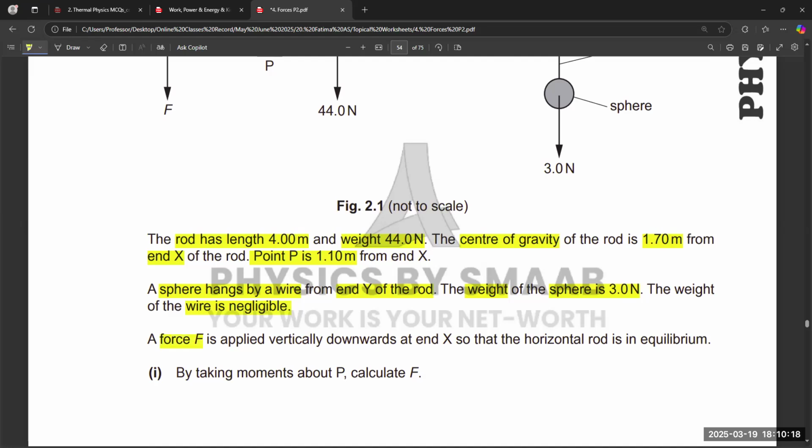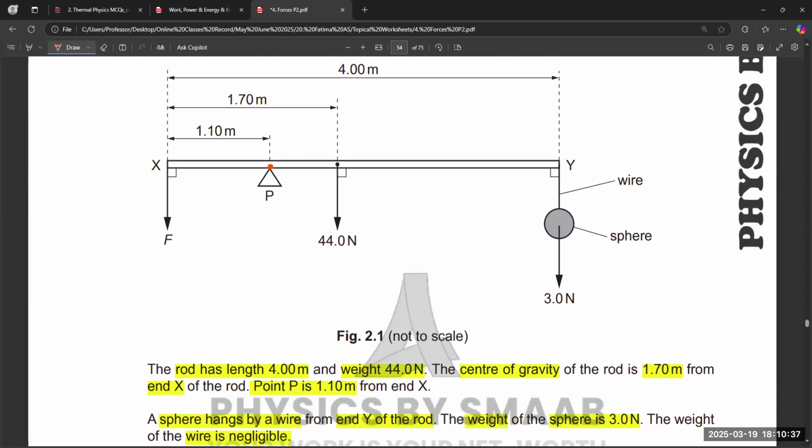Force F is applied vertically downwards so that the horizontal rod is in equilibrium. So it is now in equilibrium. By taking moments about point P, calculate F. So P is our pivot point. This P is the pivot point. This is the fixed point around which this rod can rotate easily.